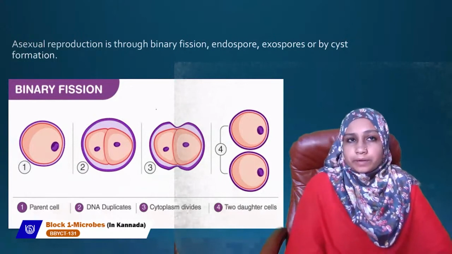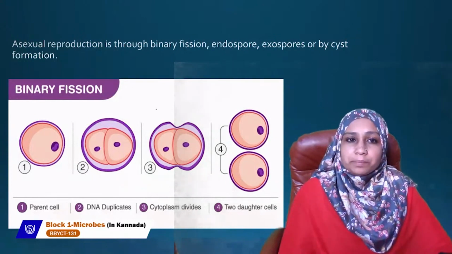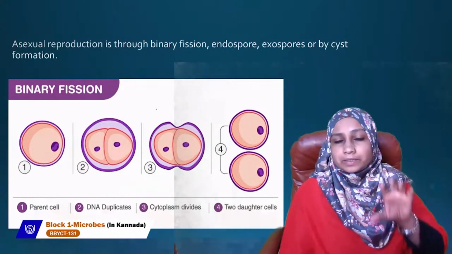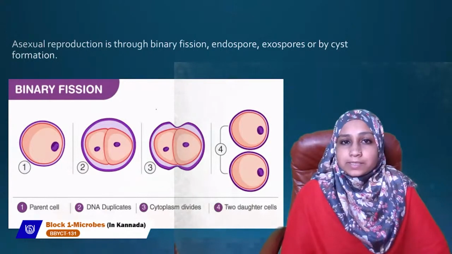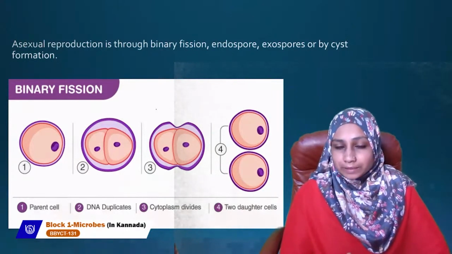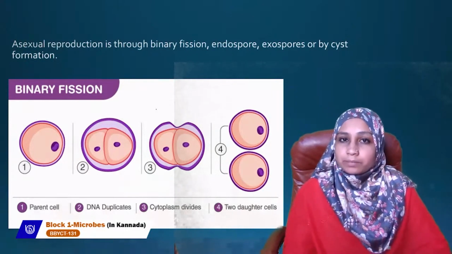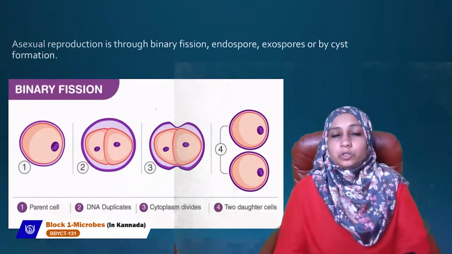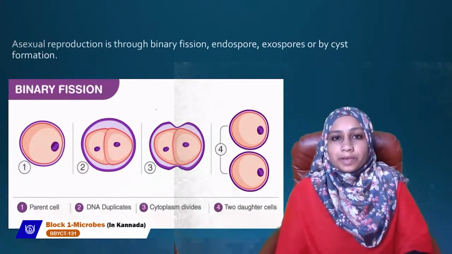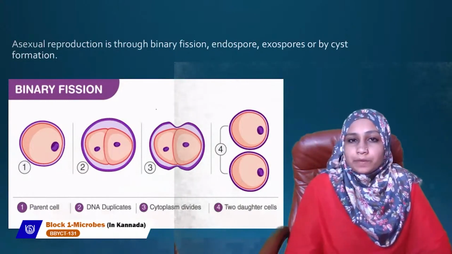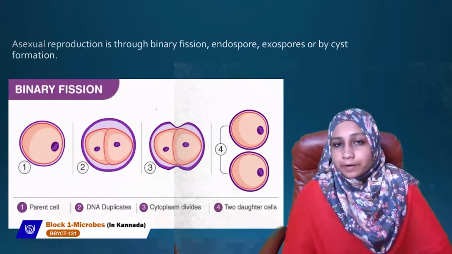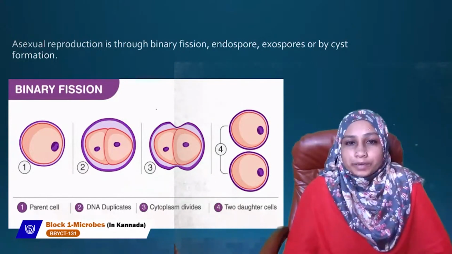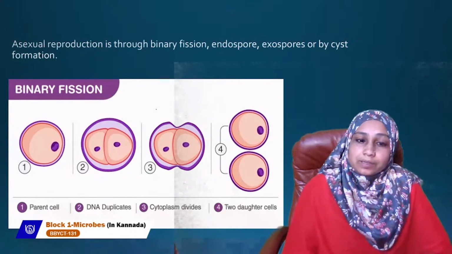First we'll discuss binary fission. In binary fission, you have one single bacterial cell, which is called the parent cell. This parent cell will duplicate its DNA. First step, what happens? DNA duplicates in the parent cell. Then cytoplasm division happens.